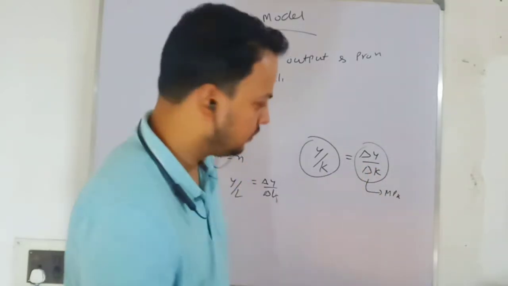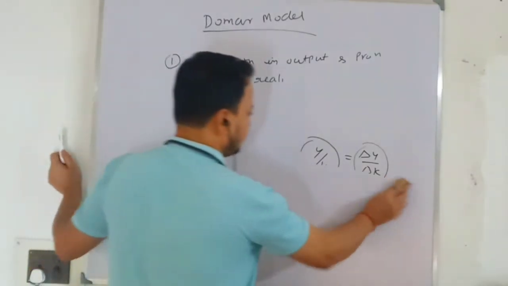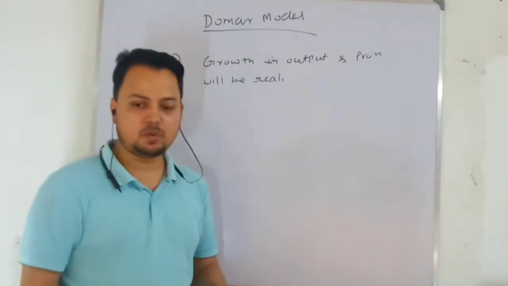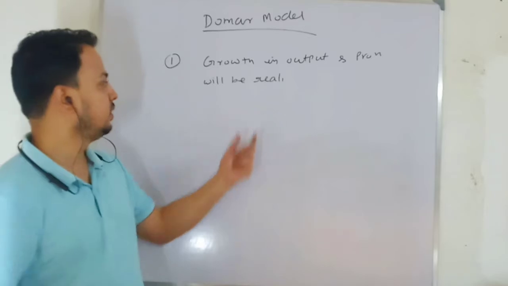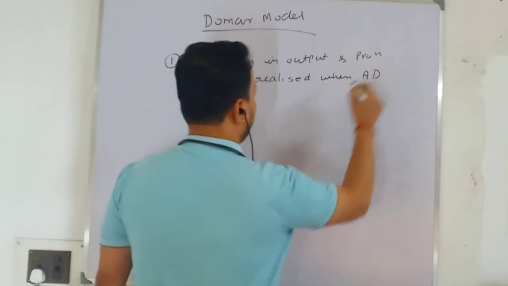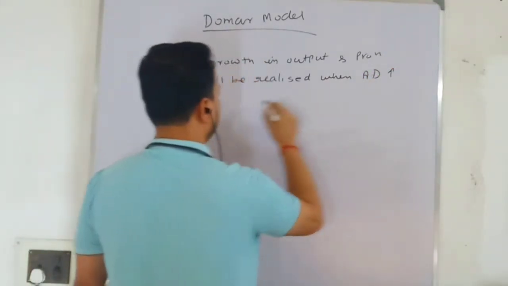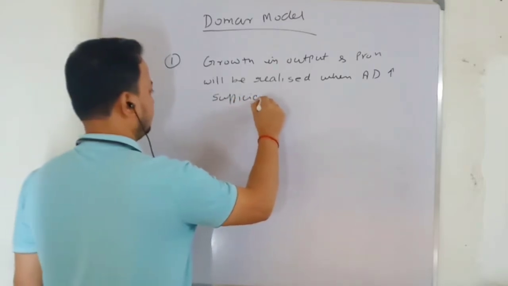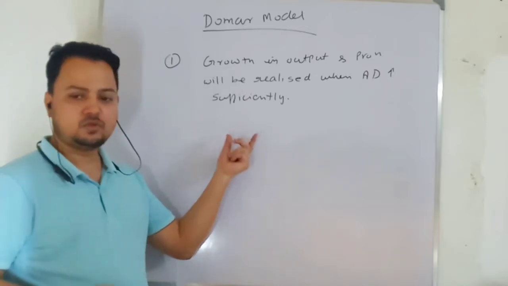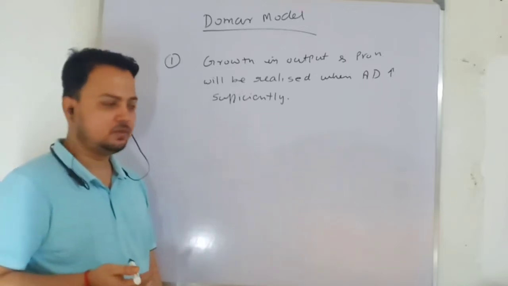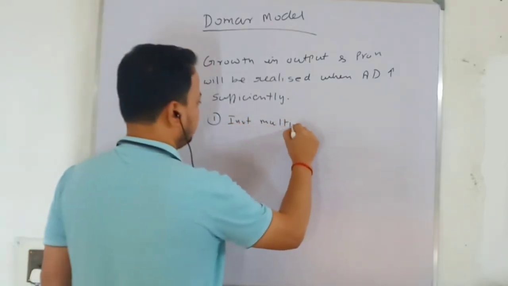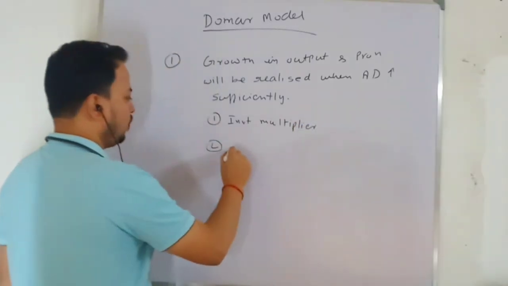We have this kind of setting, and based on that setting we are going to work. So in the Domar model, growth in output and production will be realized when aggregate demand increases sufficiently. This is the starting point of the statement, and as I told you in the introductory lecture, it is based on the investment multiplier and the productive effect.